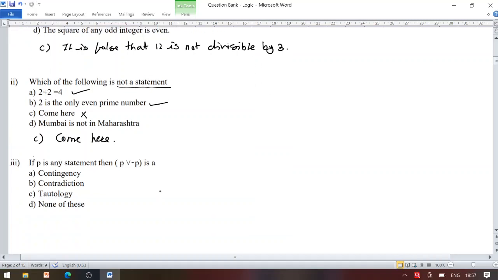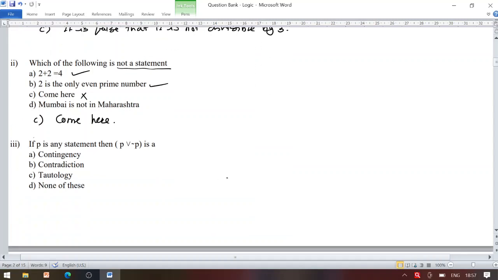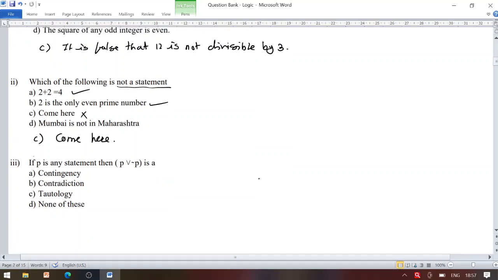Look at the next MCQ. If P is any statement, then P disjunction negation P is. So we have only one statement. So its truth value becomes either true or false, whose negation is given by the negation of true becomes false, while negation of false becomes true.